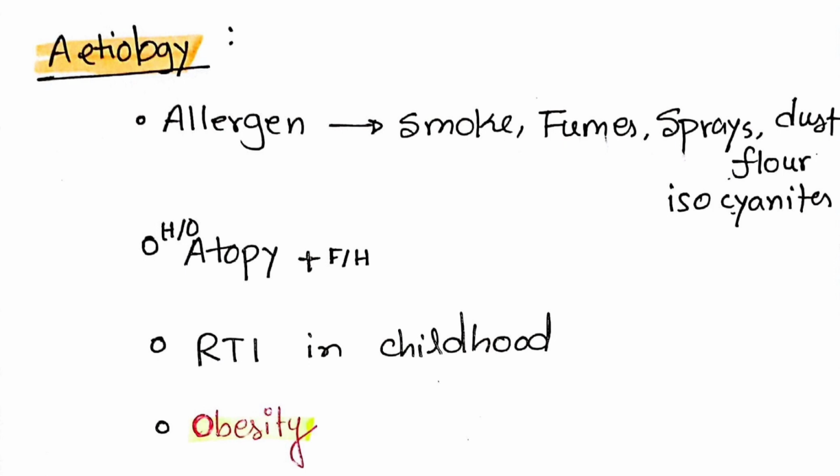A respiratory tract infection in childhood is also a risk factor, and obesity may contribute to asthma.